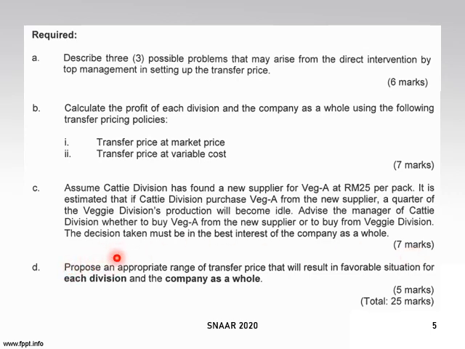Third D, you have to propose an appropriate range of transfer price that will result in a favorable situation untuk setiap division and the company as a whole. So you kena ada range. Remember that I lecture you about the range of price. So you kena suggest a range and describe ataupun discuss each range price. Okay, dan impact dia kepada division dengan company to get you 5 marks. So altogether, you will have 25 marks for the question. So I hope that is clear. Let us move on.